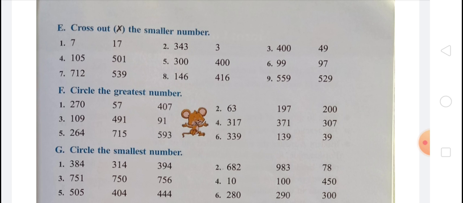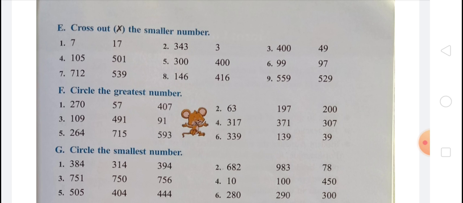In fourth, 317, 371 and 307. The greatest number is 371. So we have to circle 371. In fifth, 264, 715 and 593. 715 is greatest in all. So we have to circle 715. And 6, 339, 139 and 39. We know that 339 is greatest in all. So we have to circle 339.